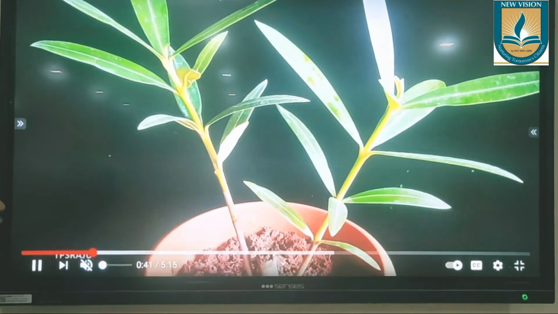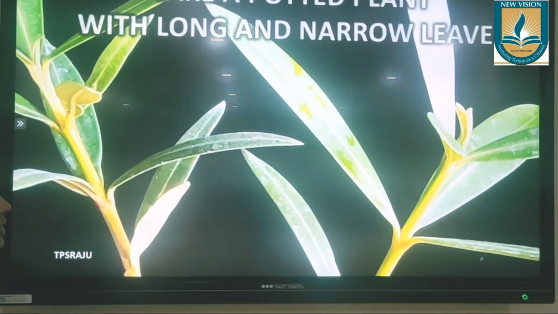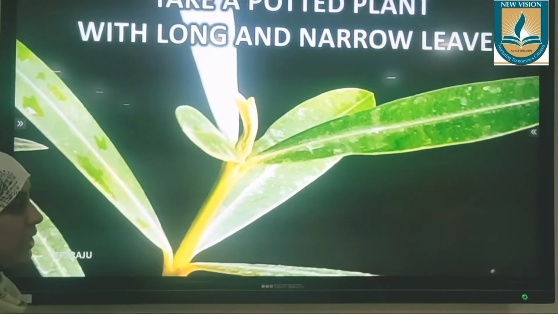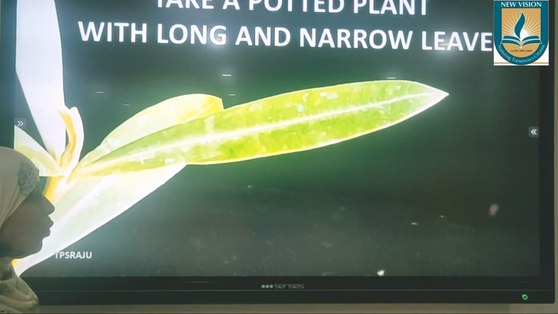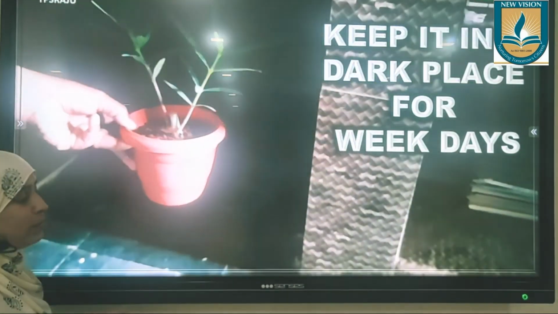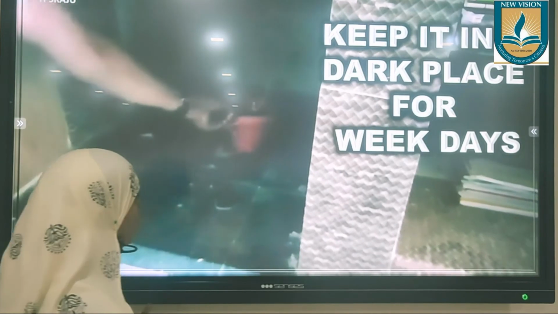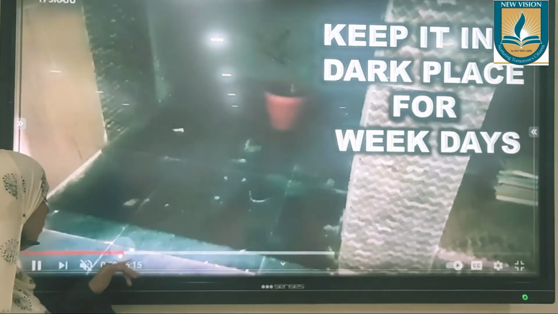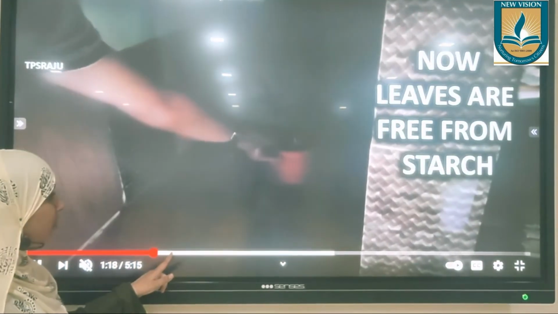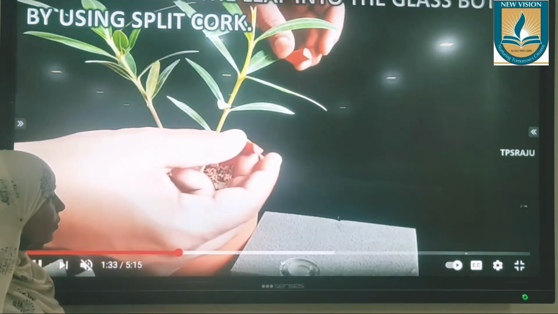So we'll take this potted plant which has thin, long, narrow leaves, and we'll keep it in darkness for 1 week, so that all the starch present in this plant will be gradually removed in this week's time. Okay, after that, when you take it out after 1 week, this plant will be completely free from starch. So now we can perform the experiment.